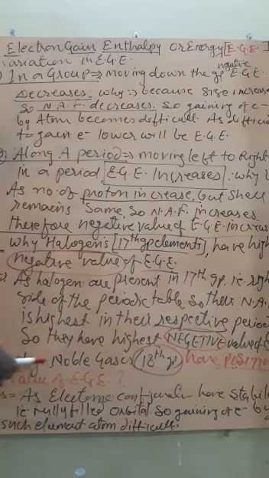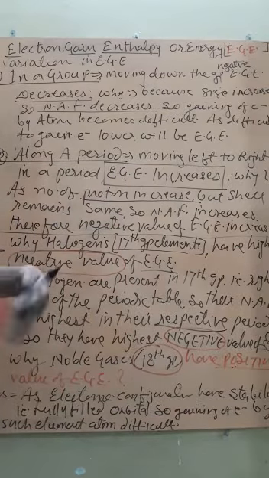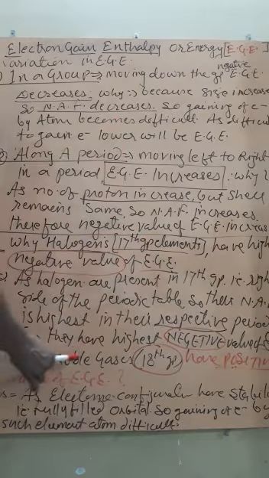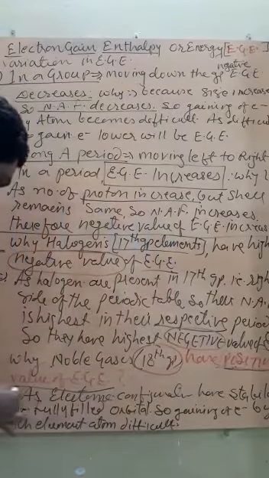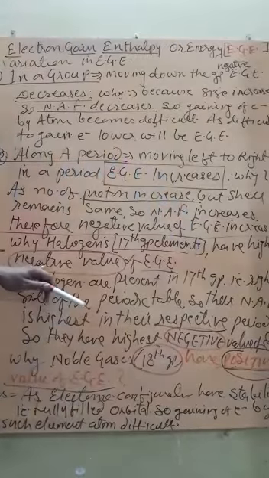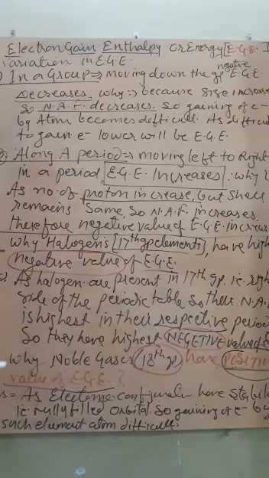Next question is, why noble gases? Now, what are noble gases? They belong to the 18th group, and the 18th group elements have a complete octet, that is a stable configuration. So the question is, why do noble gases, that is 18th group elements, have a positive value of electron gain enthalpy? Now look, I used the term positive value. Earlier we used negative value. But now in this question, the positive value is given with electron gain enthalpy for noble gases. So what is the reason behind it?